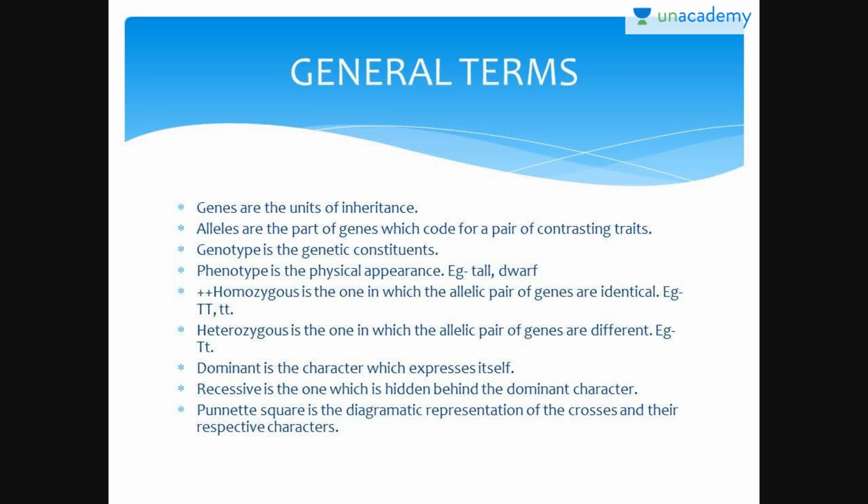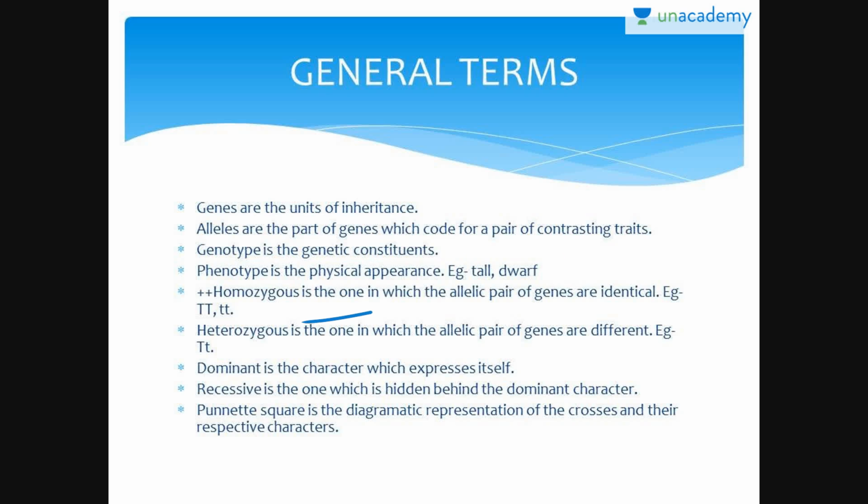So, the general terms we shall be discussing in this chapter are: genes are the unit of inheritance, alleles are the part of genes which code the pair of contrasting traits, genotype is the genetic constituent, and phenotype is the physical appearance. So, genotype is the genetic constituent, phenotype is the physical appearance, that is tall or dwarf.